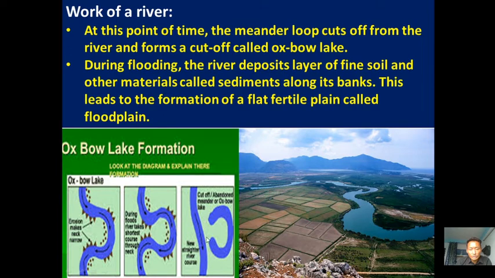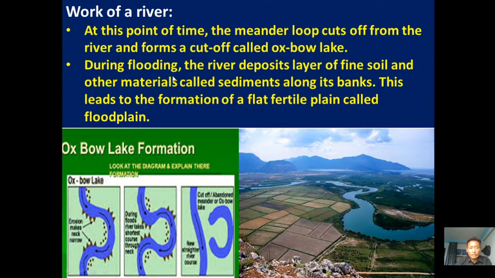So here the loop is cut. This one is a loop. This loop is cut from the main river because of what? Depositional process by the river. This particular river deposited lots of sediment here, so these two get separated from the main river. So these are called oxbow lakes.